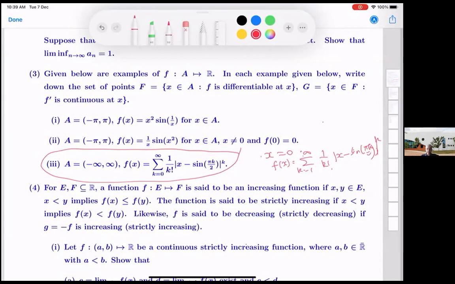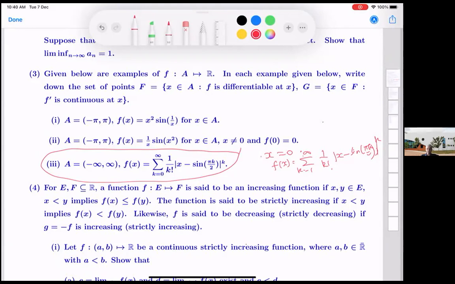See that when k is an even number, this absolute value kind of vanishes and it is just that with a whole square. So it doesn't create any problem. It is the odd terms which are going to create a problem.